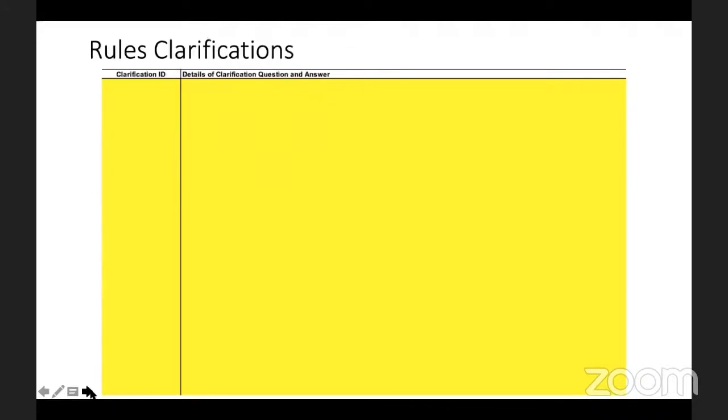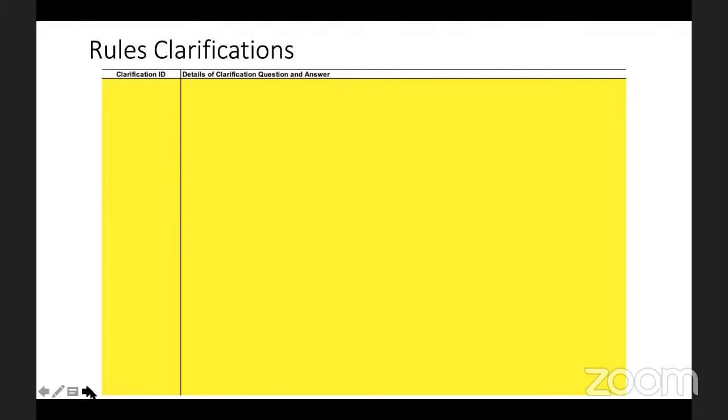Now the next one we have is rules clarification. Again, the purpose here is to make an alignment between the reviewer and the team to understand the right intent of the correction requested. There are certain cases where a reviewer would post a comment where he needs some clarity on some chassis element, but the team is confused with the rule.